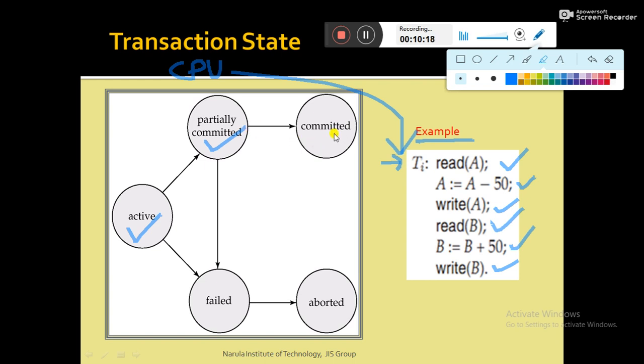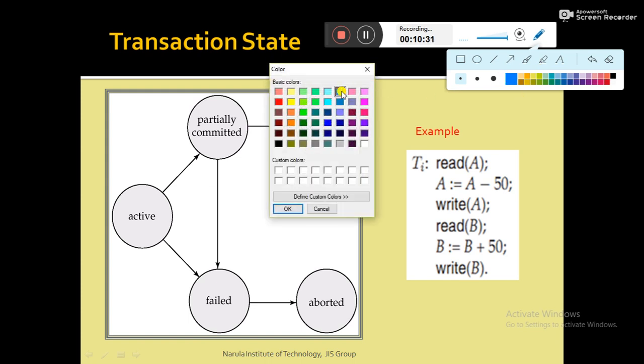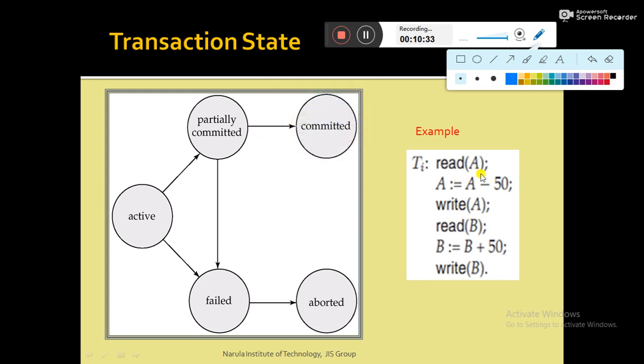Next, the committed state. To discuss the committed state, I have to draw a diagram here. Let me draw it. Again, the same thing I have to draw. Suppose this is the hard disk.